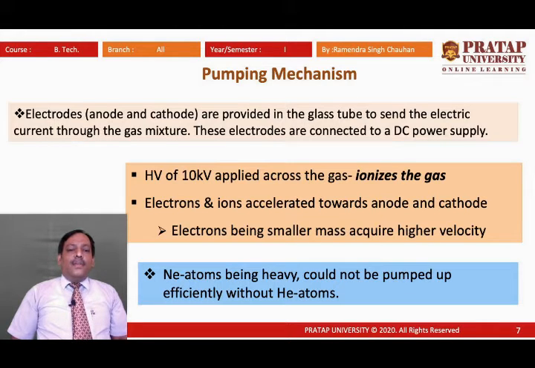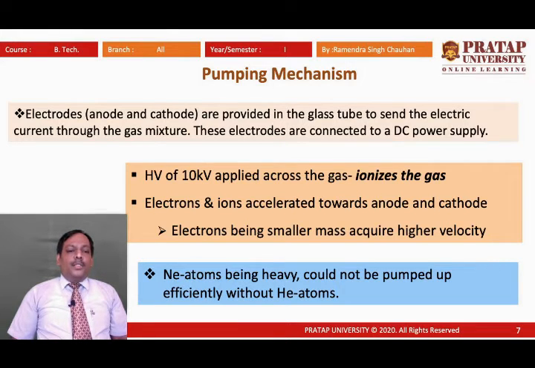A high voltage of 10 kilovolt is applied across the electrodes, and this high voltage ionizes the gas, and the electrons and ions are accelerated towards their respective electrodes.